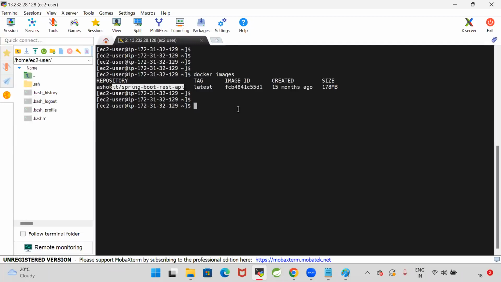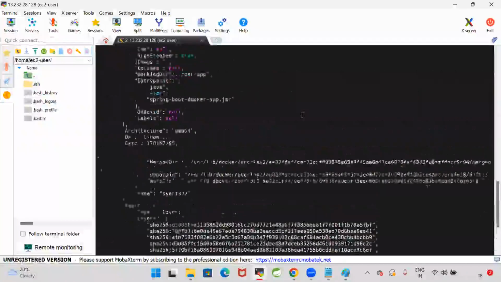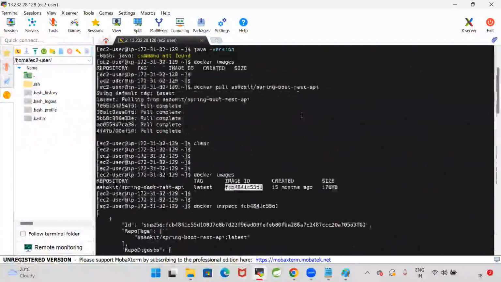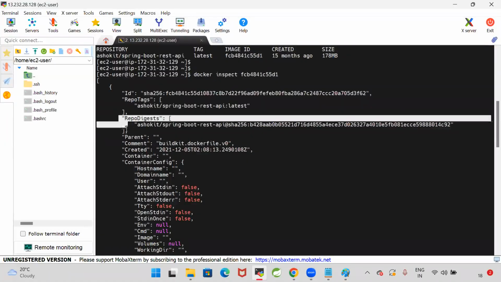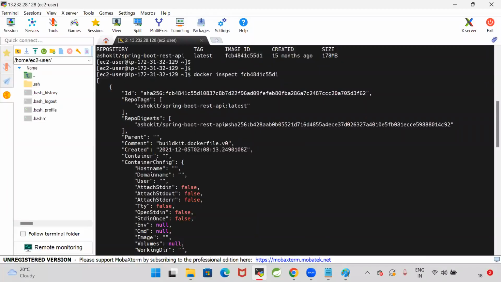What is there in this image? Let us see. Docker inspect image ID. I'm using docker inspect image ID to see what information is available in the image. If you want to see the information related to the image, you can use a command called docker inspect image ID. So this is the ID, this is the repo tag, this is the repo digest, parent, comment,